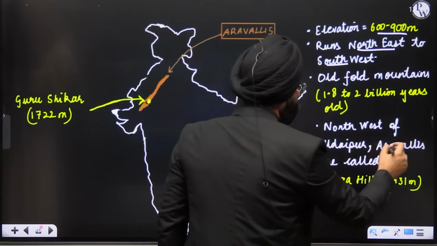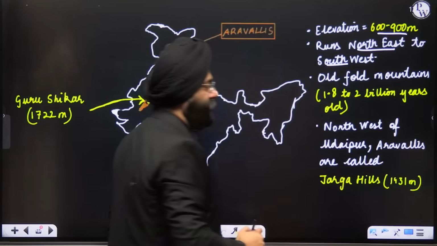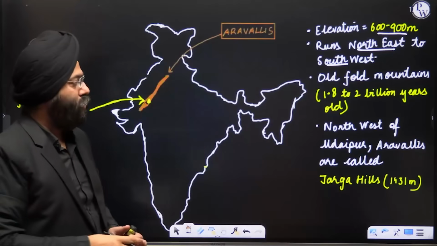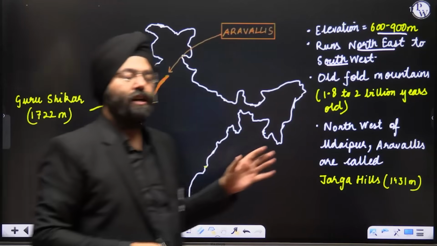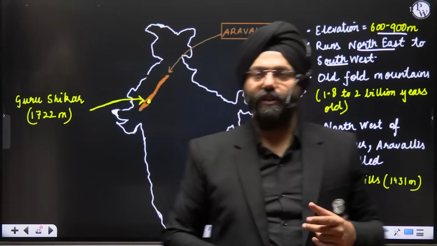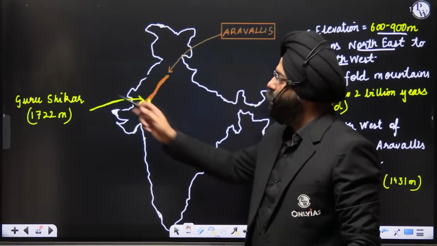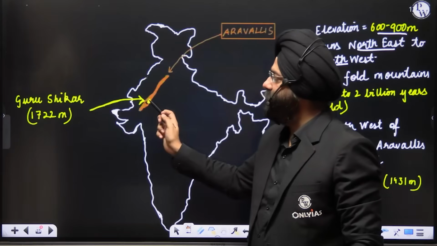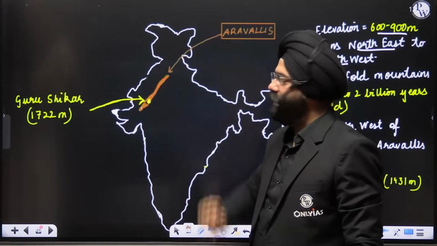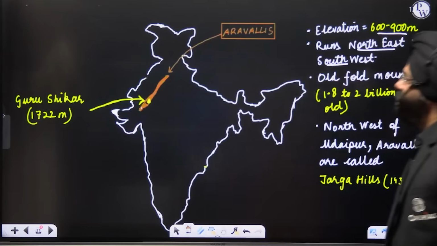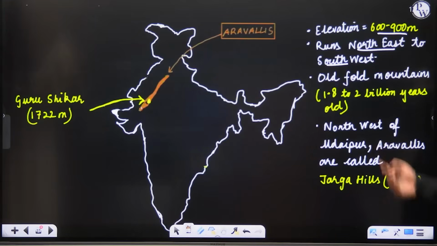Northwest of Udaipur, the Aravali is called Jarga Hills. This is again important. Northwest of Udaipur, it is known as Jarga Hills. In this particular Aravali's is again a very important peak. Guru Shikhar, 1722 meter, that is located over here. Should be knowing that. Again, there is Mount Abu also located here. Yeah. This is Aravali's. Let's move ahead.